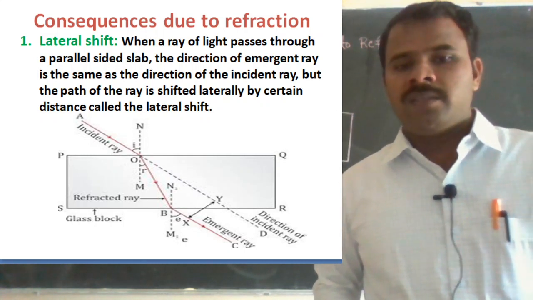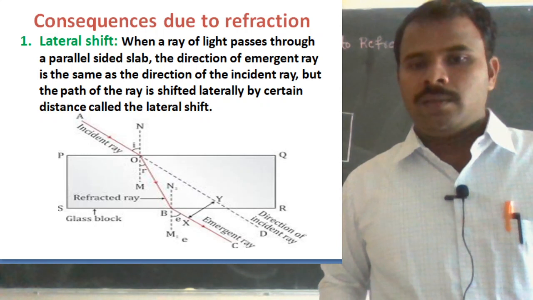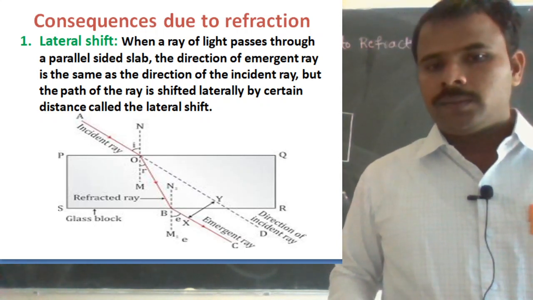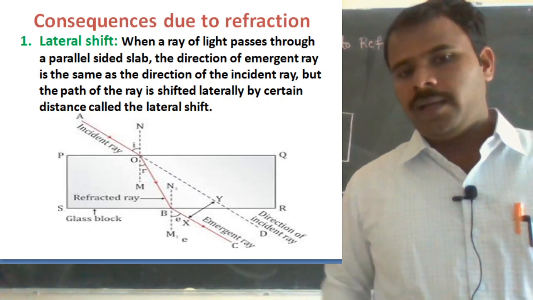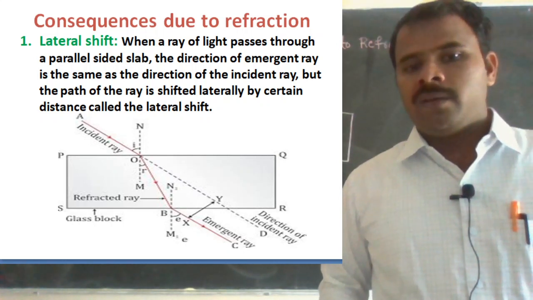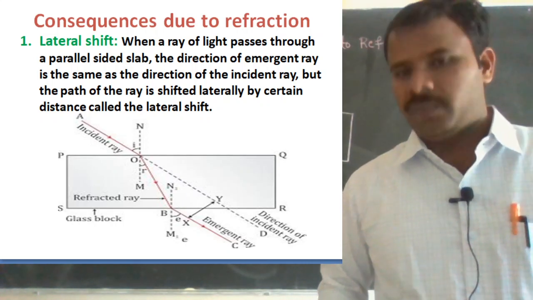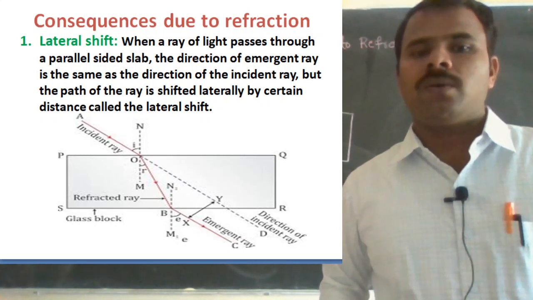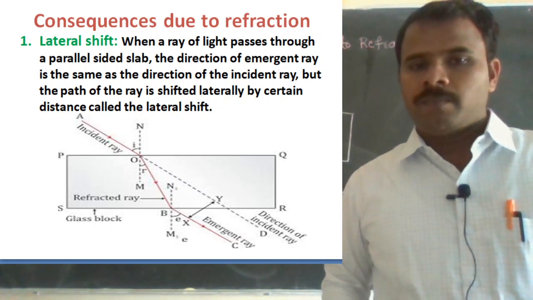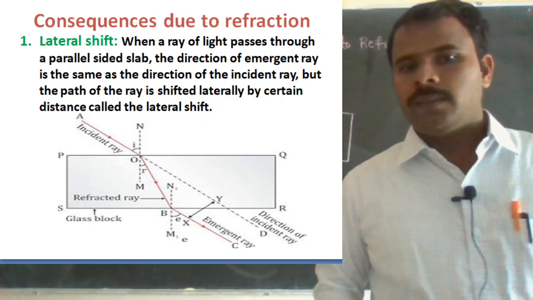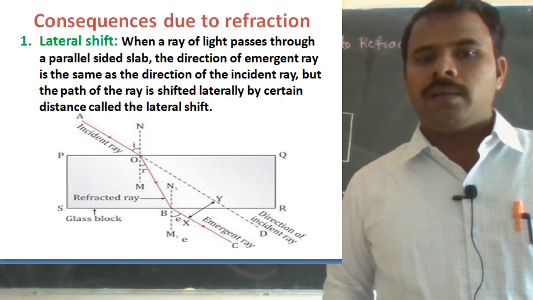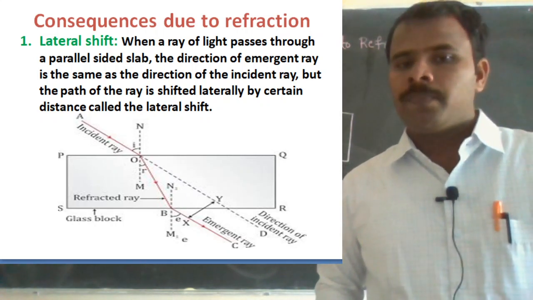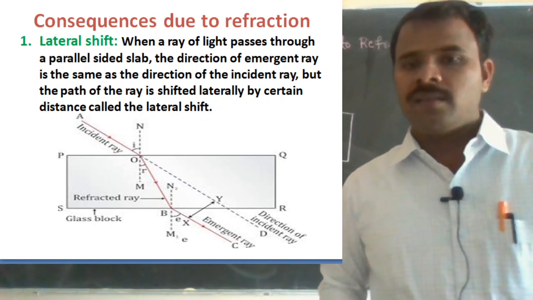Again it is incident on the second surface SR, and it bends away from the normal, that is the emergent ray. This is the direction of the incident ray, and the perpendicular distance between X and Y is the lateral shift. I will write a definition here. When a ray of light passes through a parallel sided slab, the direction of the emergent ray is the same as the direction of the incident ray, but the path of the ray is shifted laterally by a certain distance, which is called a lateral shift.